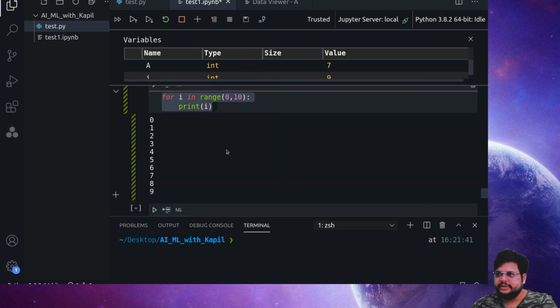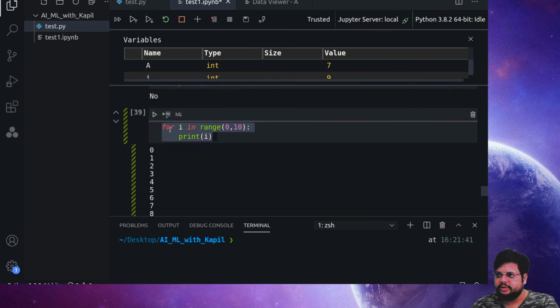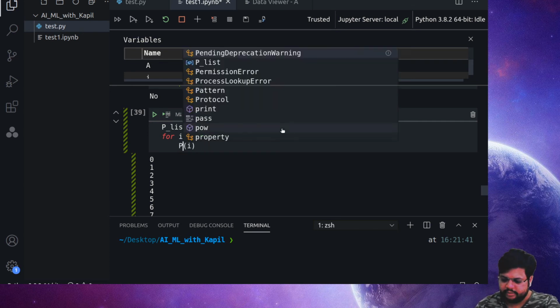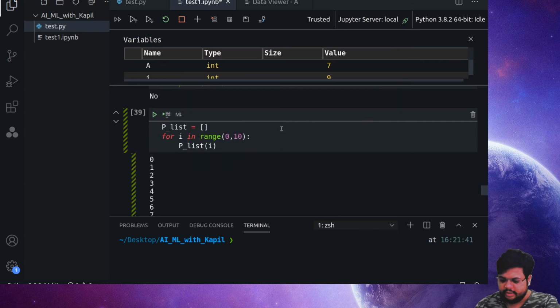At the same time, suppose I'm using a list and I want to append these values to the list. So suppose I say my p list is equal to a blank list. Now I want to store this i value in the p list. So I'll use p list dot append, which will keep on appending the values coming as i to the p list.